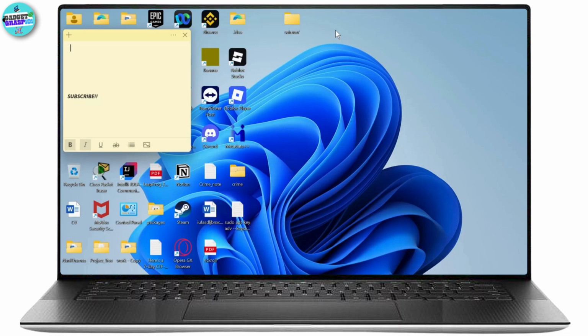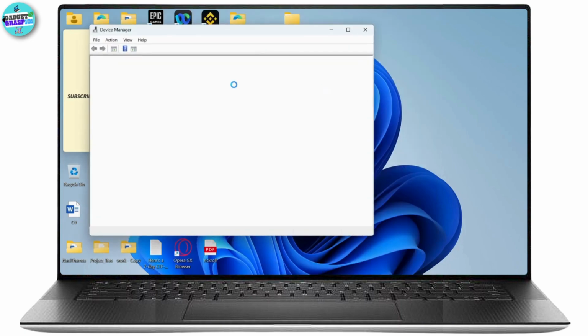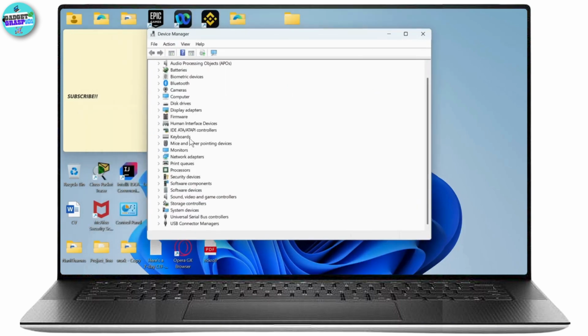So the first step here that you'll need to take is search for Device Manager in your device. So search for Device Manager and hit enter. After you search for Device Manager, there you will see your speaker's driver. So you can search for your speaker. It's under right here, sound, video and game controller. You can expand on that and there you will see your audio.